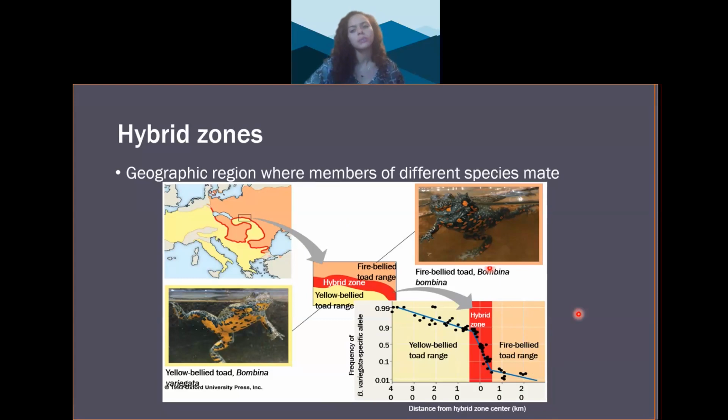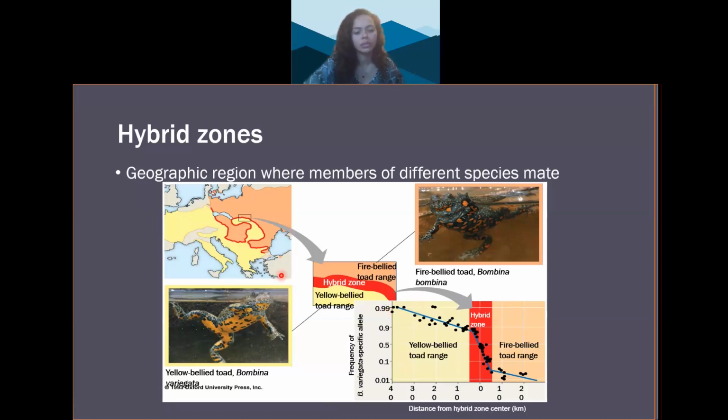So we've talked about the potential of different species mating to make hybrids, but this isn't just happening flagrantly everywhere. Hybrid zones are geographic regions where members of different species mate. It can be used to study the mechanisms that lead to reproductive isolation. Some hybrid zones occur as really narrow bands, like this example with the yellow-bellied toad and the fire-bellied toad. Their hybrid zone extends about 4,000 kilometers, but it's less than 10 kilometers across.